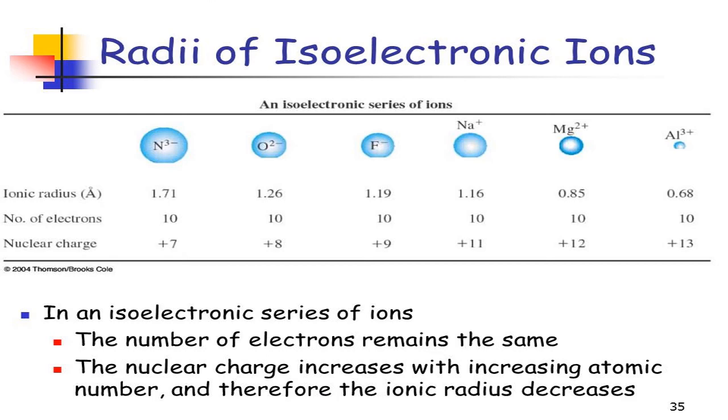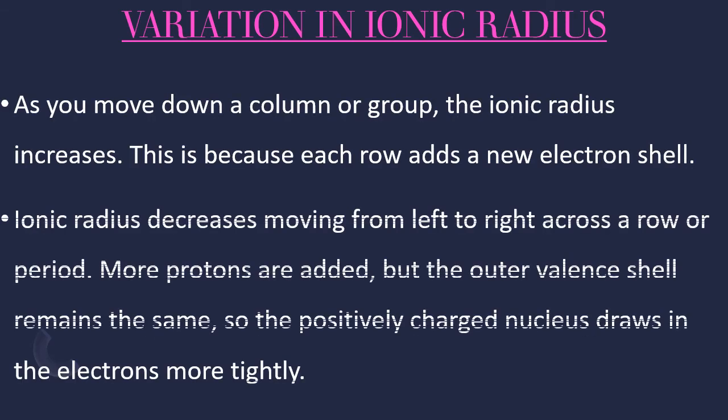Now radii of isoelectronic ions, already I told. So more the plus, less the size. More the minus, more the size. The variation in ionic radius is the same as what we have seen in atomic radius, the same variation is there here also. That means in the group it increases, and in the period it decreases.